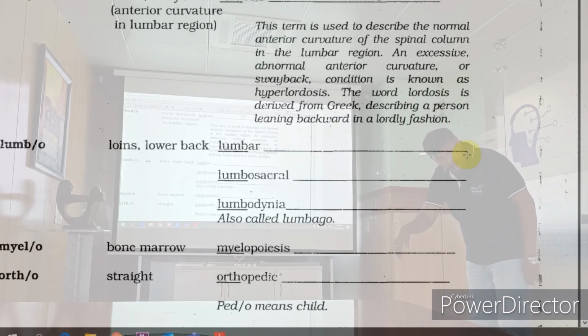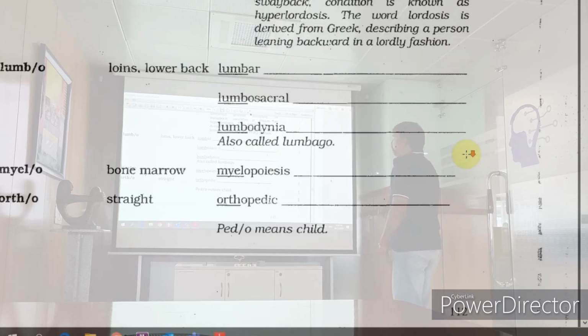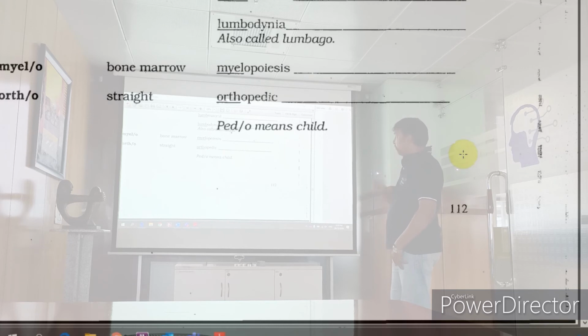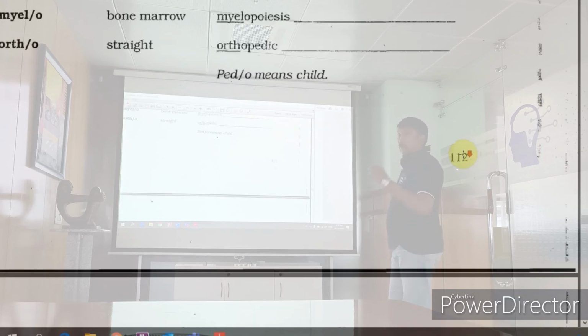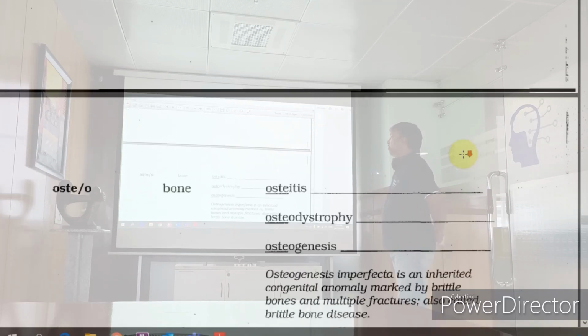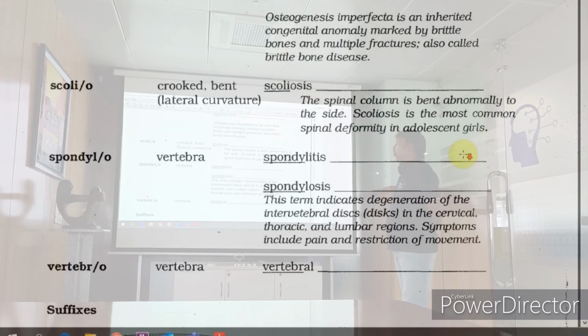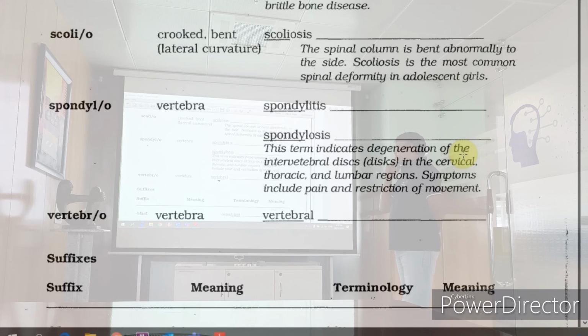Kyphosis is front, lordosis. Okay. Lumbodynia, pain in the lumbar region, also known as lumbago, is the commonly used terminology for back pain. Scoliosis is sideways, I told you, Usain Bolt.